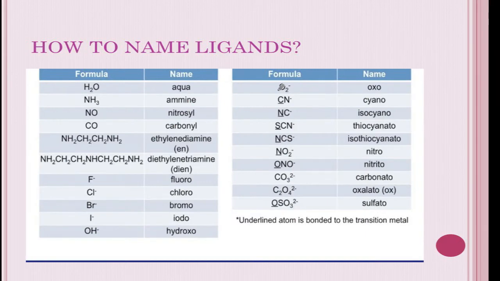Next, look, in these ligands there are some peculiar ligands of bidentate or tridentate. That name also I have given. And then in the second picture of this, you can understand there are some of the elements underlined. I have underlined some of the elements. It represents that the underlined atom is bonded to the transition metal atom.